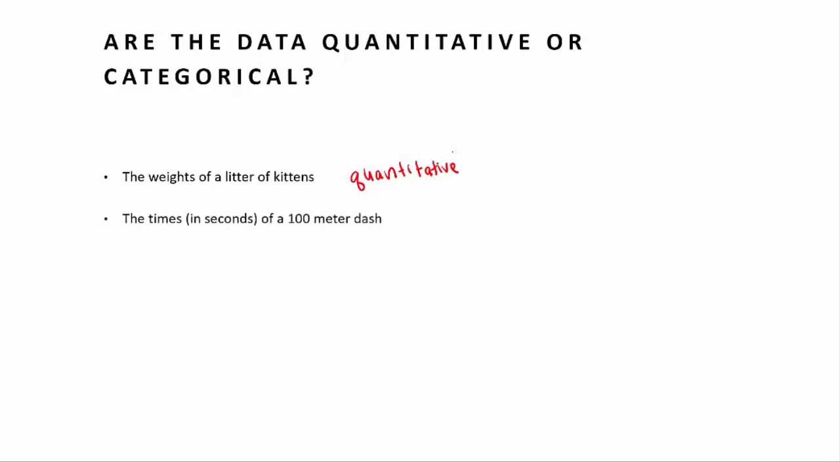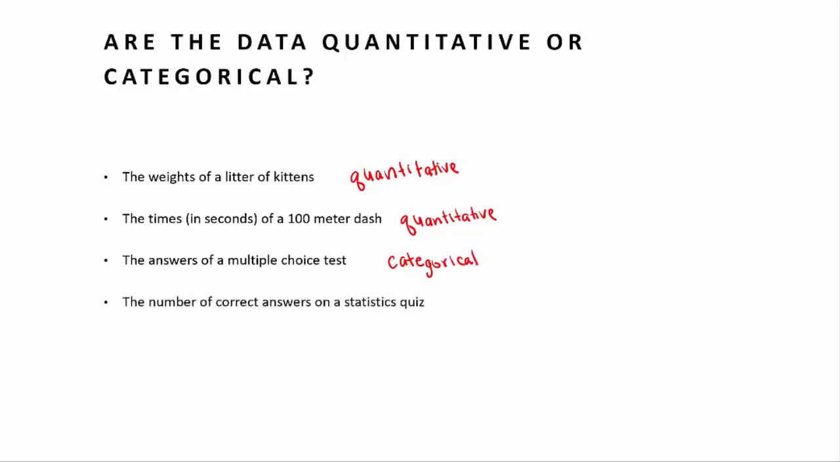The time in seconds of a 100-meter dash. This would also be quantitative. There would be meaning in the mean. Yes, I'm totally having fun with that. I'm so sorry. The answers of a multiple choice test. What do answers usually look like? They usually look like A, B, C, D, maybe E. That would be categorical or qualitative. It's easier to do Q's and C's as opposed to Q's and Q's though. The number of correct answers on a statistics quiz. Well, that would be quantitative.